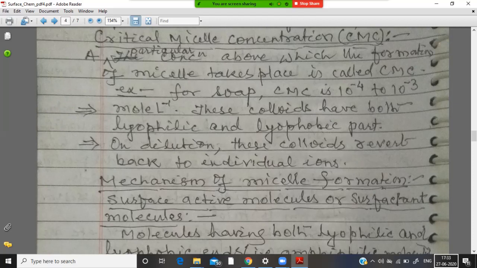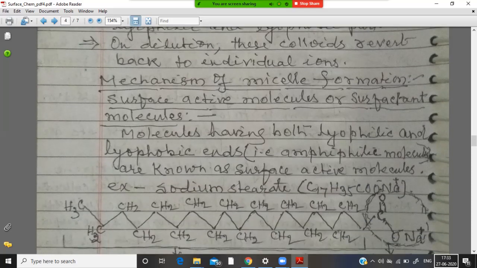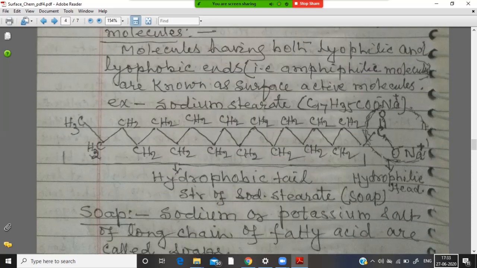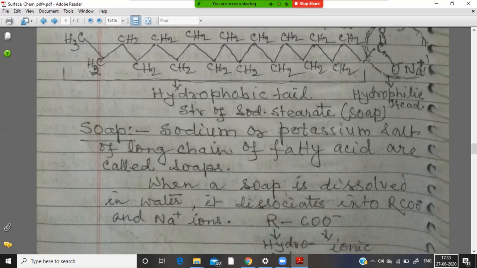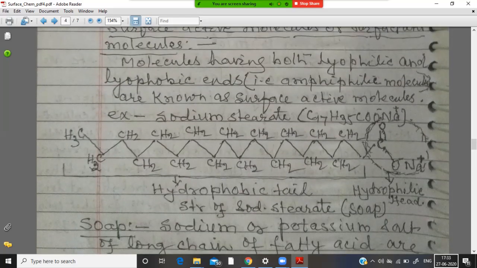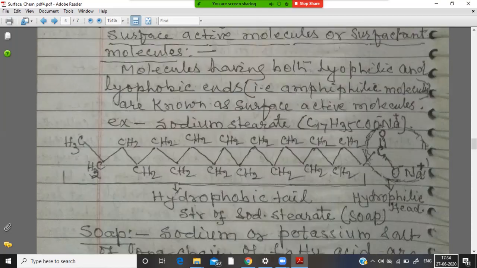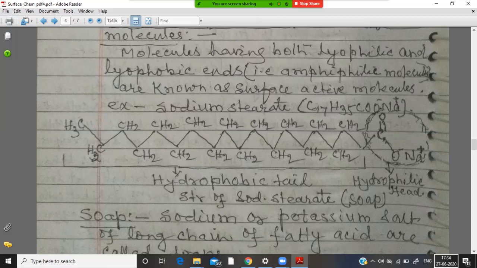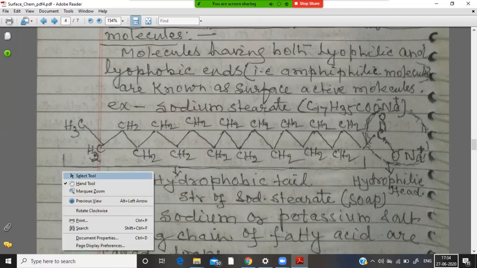So now we are going to try to learn mechanism of micelle formation. So before the start of mechanism, we must be knowing the definition of soap, which we have learned in standard 10. Again, I am giving you definition, very easy definition. Sodium or potassium salt of long chain of higher fatty acid are called soaps. As for example, in diagram it is shown clearly sodium stearate, C17H35COONa, or sodium palmitate, that is C15H31COONa.